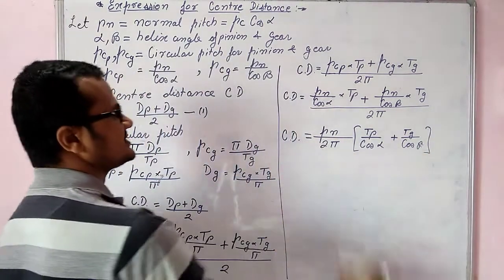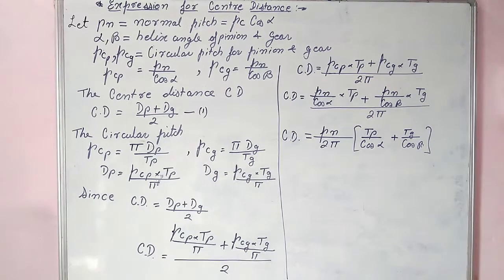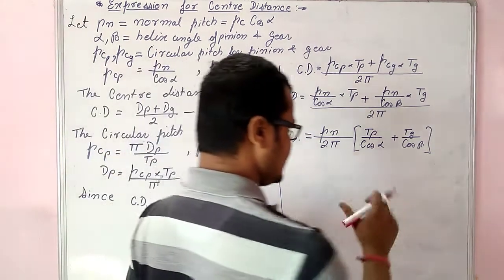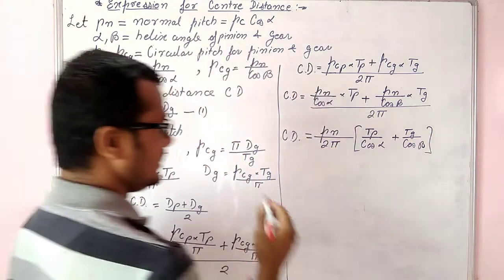So center distance CD is Pn upon 2 pi in bracket Tp upon cos of alpha plus Tg upon cos of beta, right? Let us formulate these expressions in terms of gear ratio.